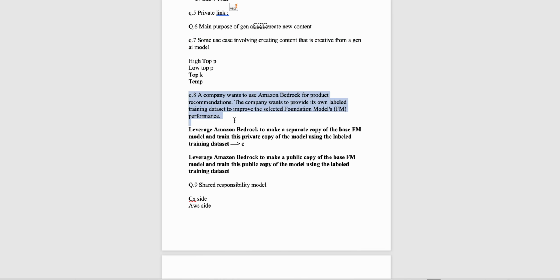Now moving to the next question. One question was that a company wants to use Bedrock for product recommendations, and the company wants to provide its own label data to improve the foundational model's accuracy or performance.